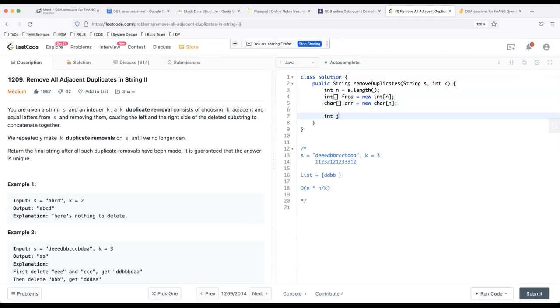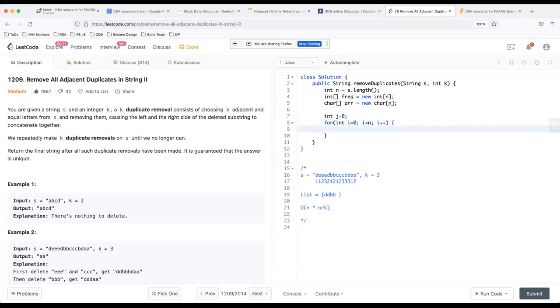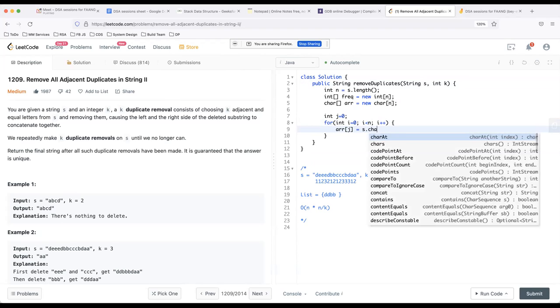Similar approach, I'm going to take 2 pointers, j and i. J will be referencing my array and i will be referencing my string. Ditto, same logic, no change. That's the beauty of the code that we'll write. So first step, I'll blindly copy the new character, whatever the character is present on the current index i. So I'll copy the ith character into the jth location, no issues on that.